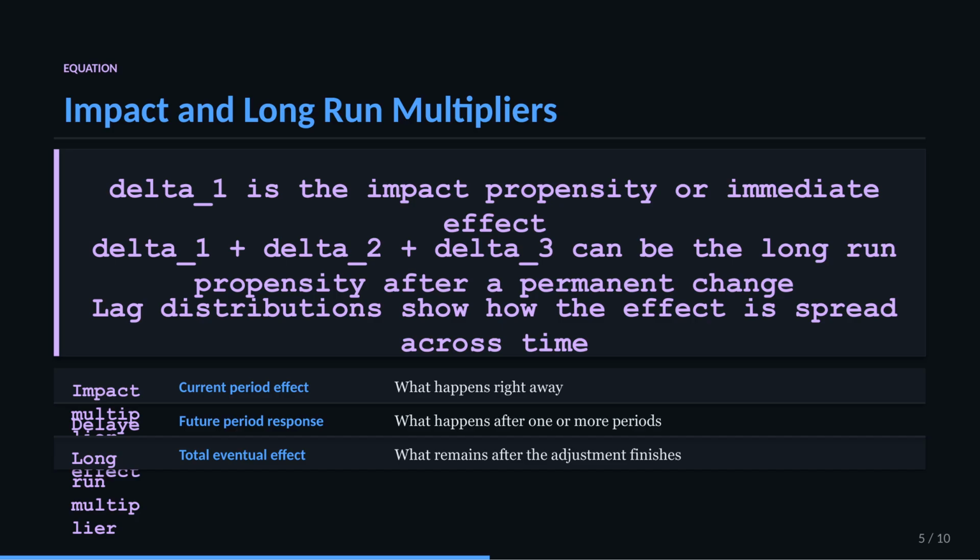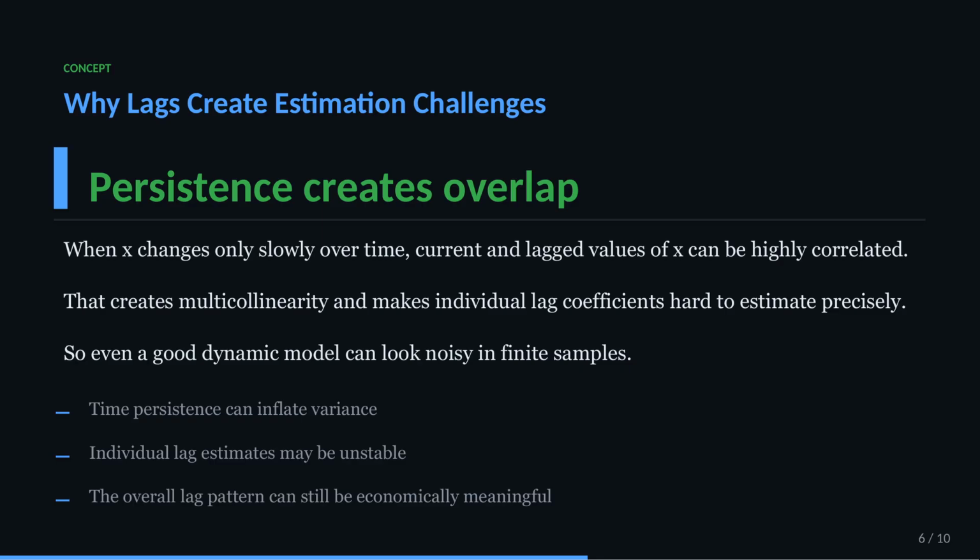This is why dynamic models are so useful. They let us distinguish between short-run and long-run responses. A policy could have a small immediate effect, but a large eventual effect, or vice versa. Without lag structure, those two possibilities get collapsed into one average relationship.